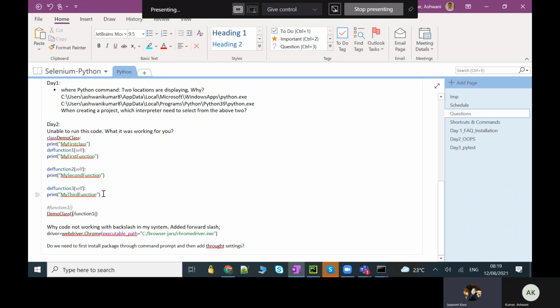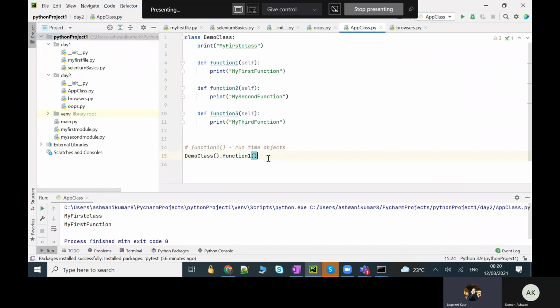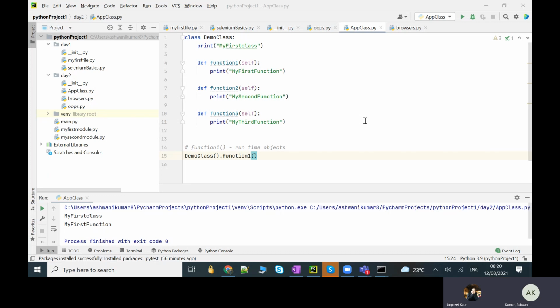And why is it necessary to install or download the packages in your system? Sometimes we just add the package in our project itself, but it is not in the system. If I have to run the Selenium code or PyTest code from my command prompt, it's not in my system, but in my project. So I will get an error on the command prompt that this file does not exist, or this is an external or internal command which is not recognized. That kind of error comes. So we have to keep it balanced in both forms, so that it works here as well as there.